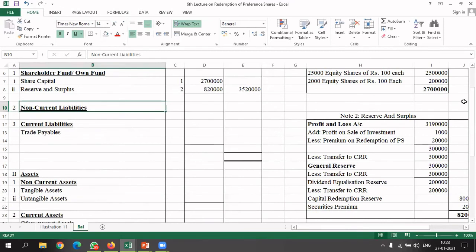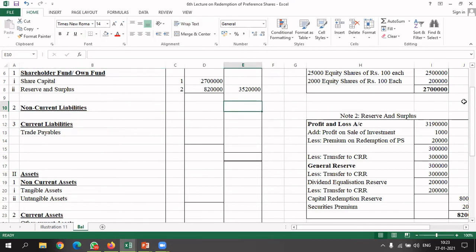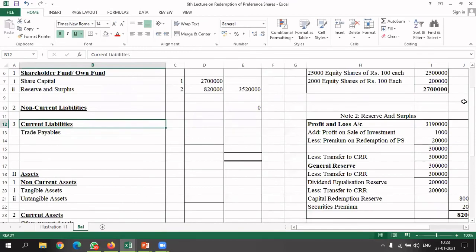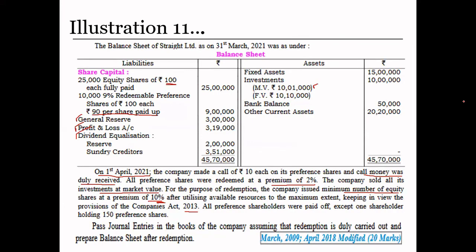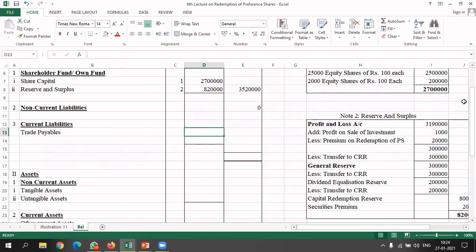In non-current liability, we include long-term liabilities such as term loan, public deposits, mortgage loan, debentures, or any bank loan which you have taken. So we don't have anything here in this. Now coming to current liability, under current liability we have a trade payables. Trade payables means creditors plus bills payable. So bills payable we don't have, we have only creditors. So we will write 3,51,000. For single entry, there is no need to make any notes.